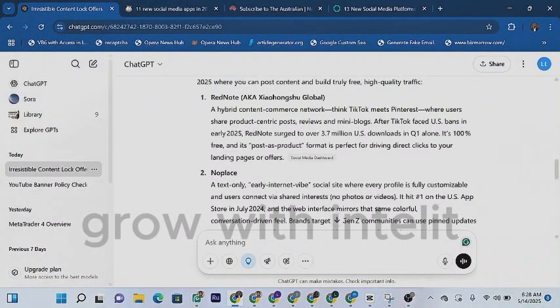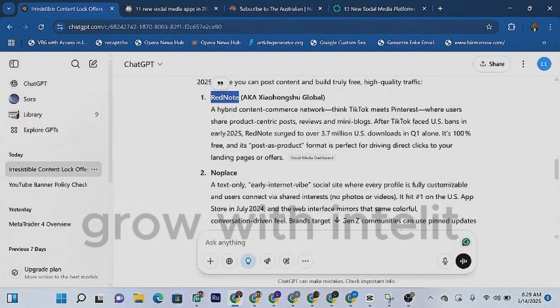So let me share some free websites that can drive organic traffic to your CPA offer after you have created your content locker and you have set up everything and you are ready to go ahead and start promoting. The first one is Red Note, as you can see right over here on the screen. A hybrid content commerce network. From here, you can generate traffic from USA and get people to download the digital PDF file that you are sharing.